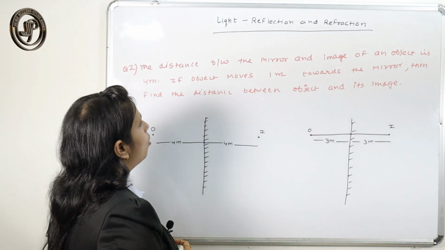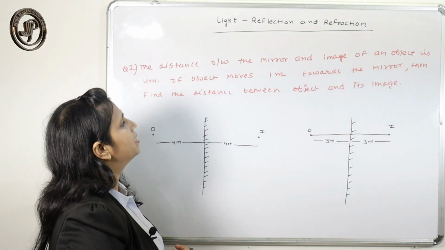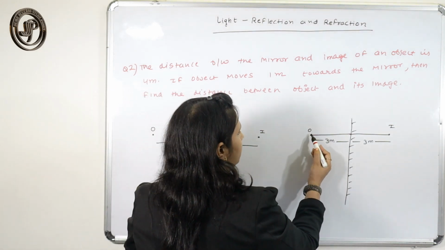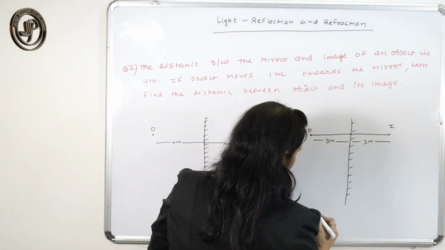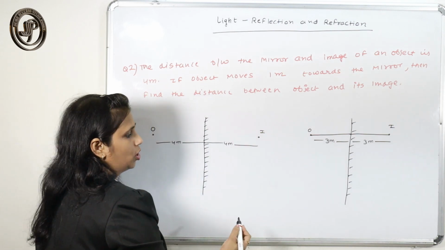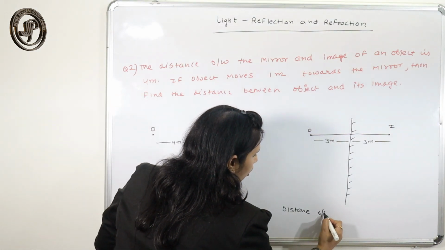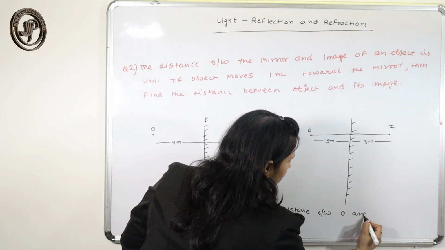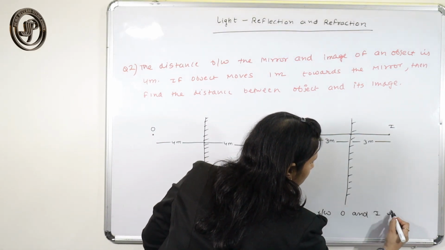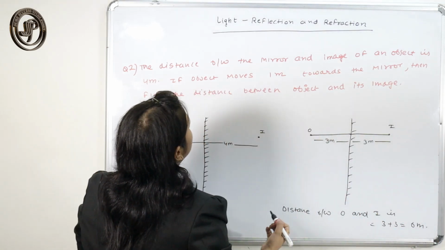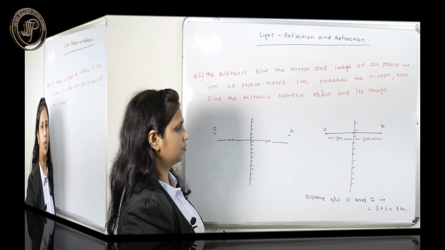Okay. So it is asked to find the distance between the object and the image. What is the distance between object and image? That will be 3 plus 3, which equals 6 meter.